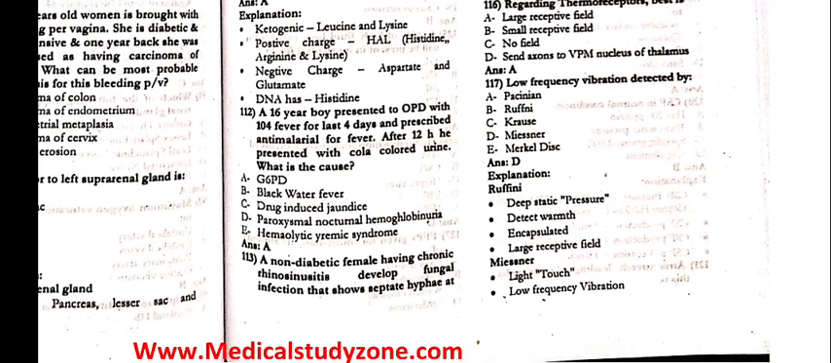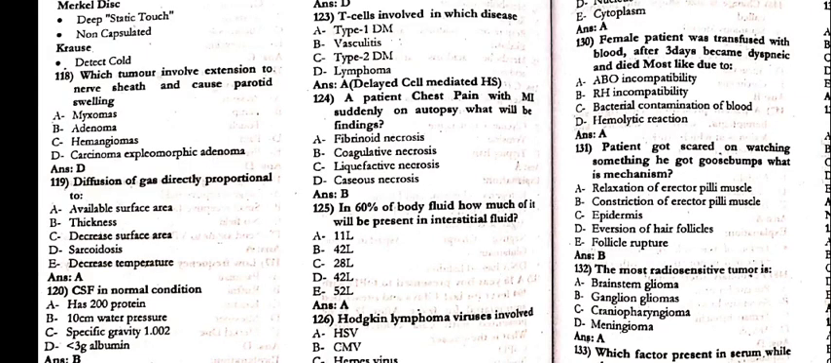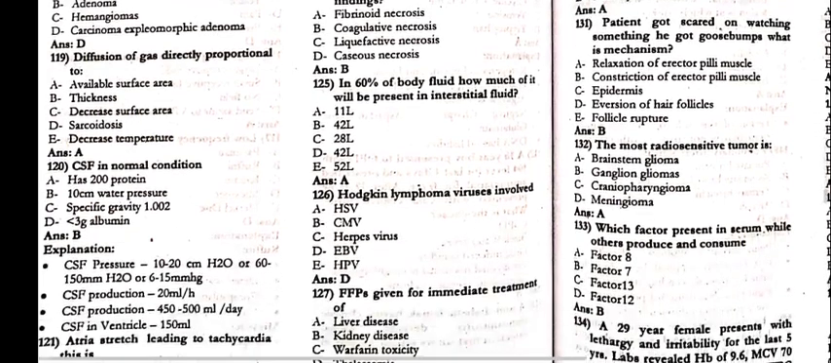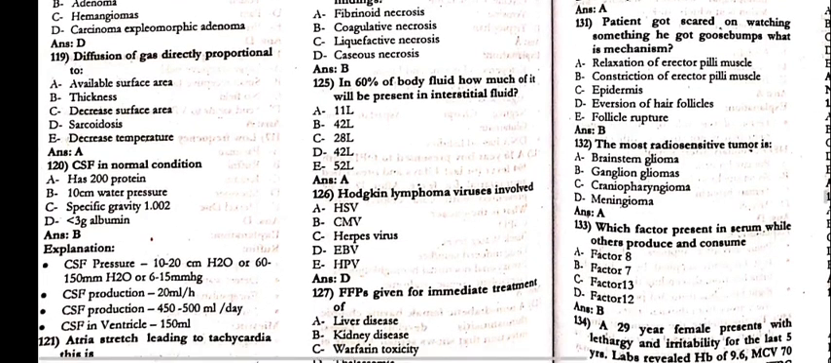117, low frequency vibration is detected by the Meissner's corpuscles. Next, 118, which tumor involves extension to the nerve sheath and causes parotid swelling? That is carcinoma ex pleomorphic adenoma. 119, diffusion of gas is directly proportional to available surface area. 120, CSF in the normal condition is at 10 centimeter water pressure.